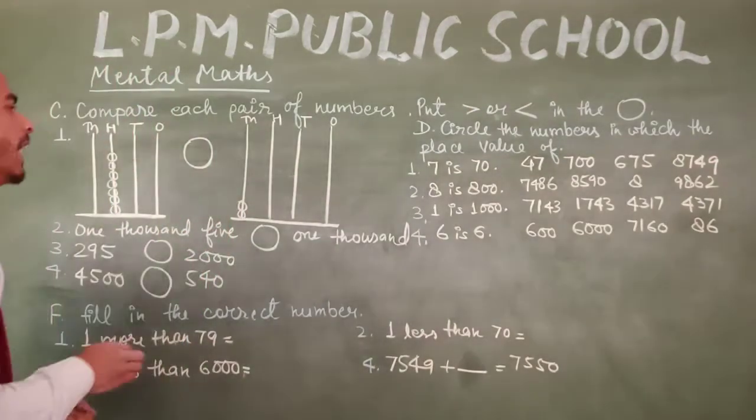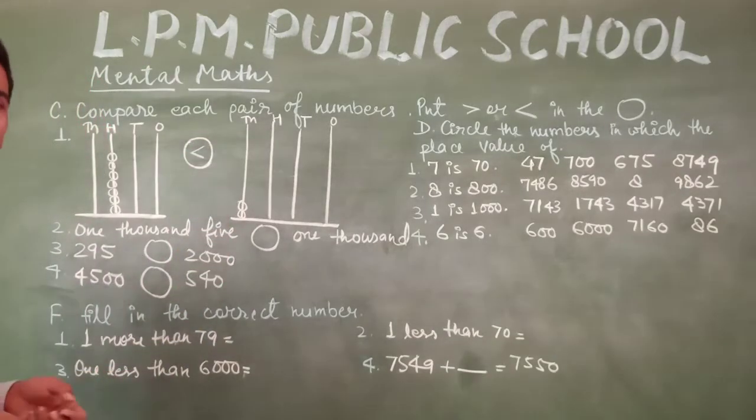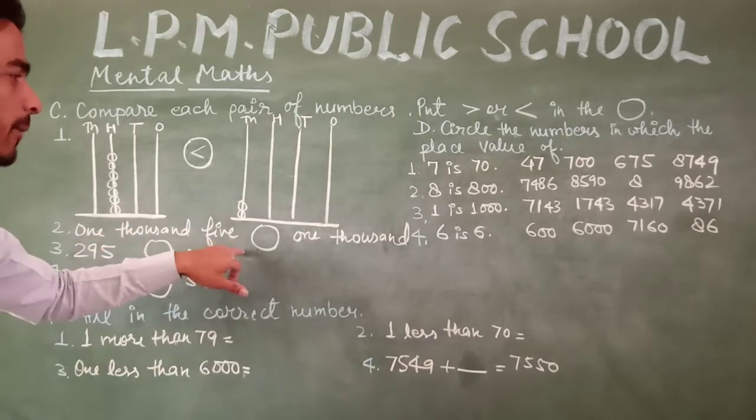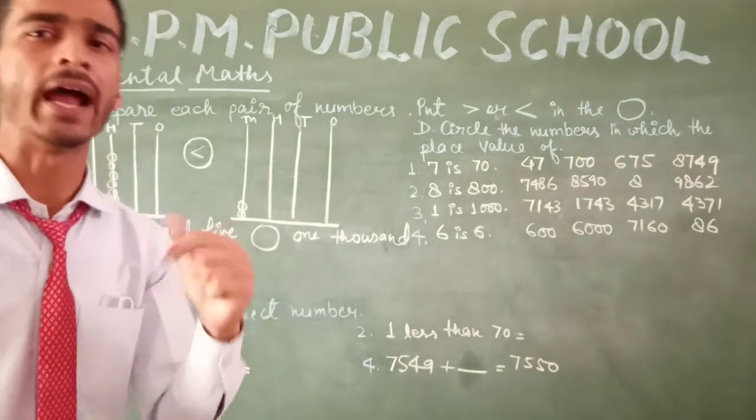So this abacus has the greater value. Okay, in the next there are 1005 and 1000.